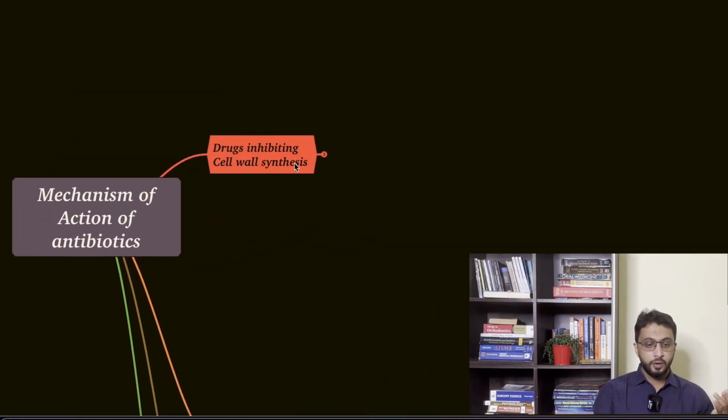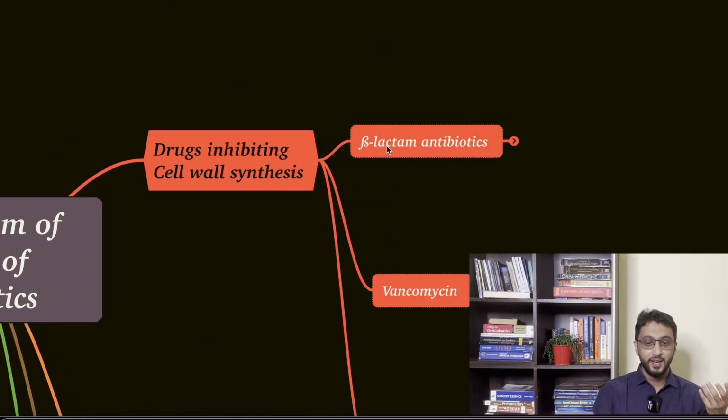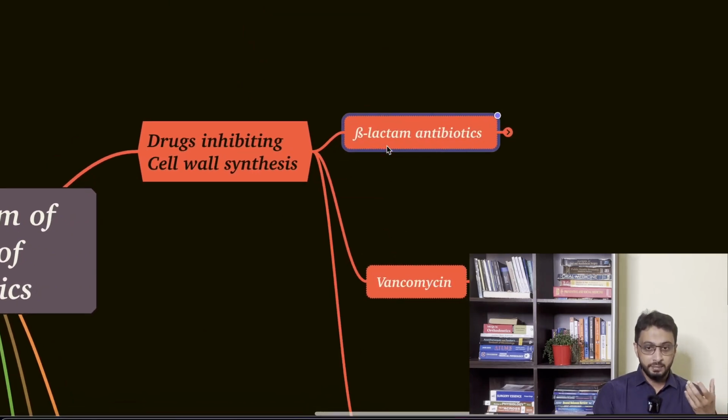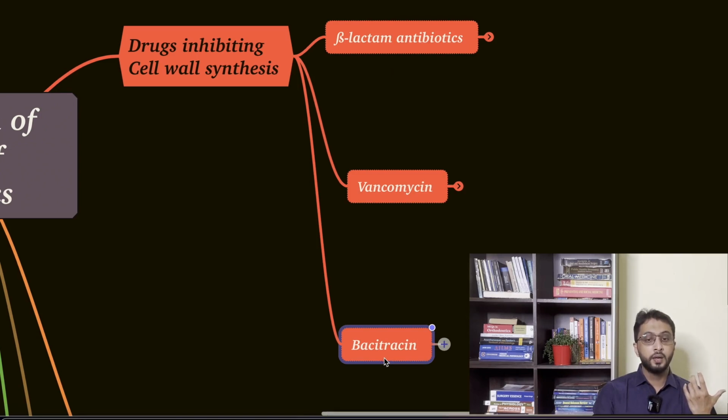Now drugs inhibiting cell wall synthesis: you all know penicillin is key, which comes under beta-lactam antibiotics, very important. Then you have got vancomycin and bacitracin. In our lectures, we have discussed this as "van, bus, cycle". Similarly, beta-lactams. So these are the topics asked, very key areas. Which are the drugs acting by inhibiting cell wall synthesis? It includes beta-lactam antibiotics, vancomycin and bacitracin.